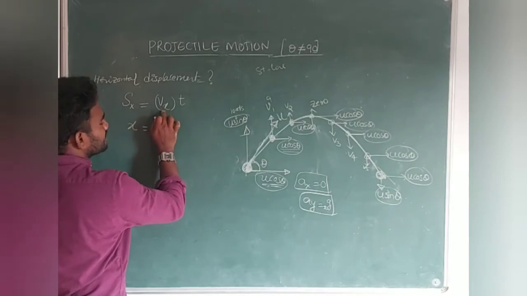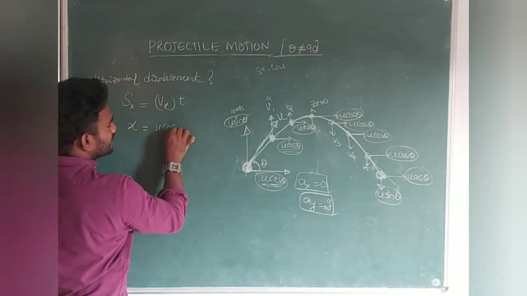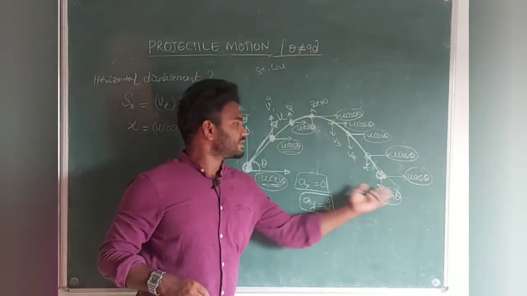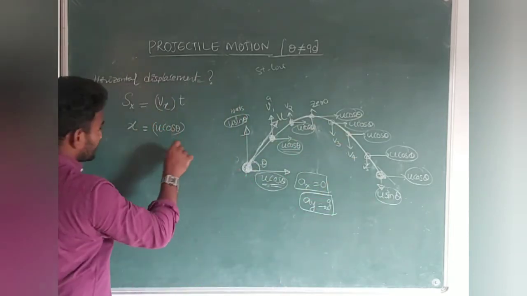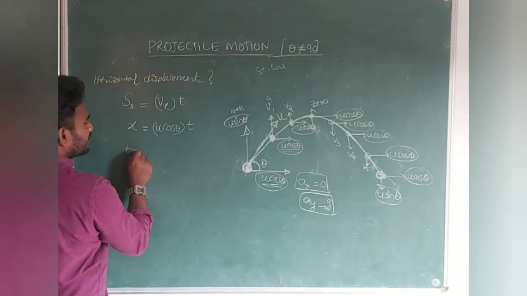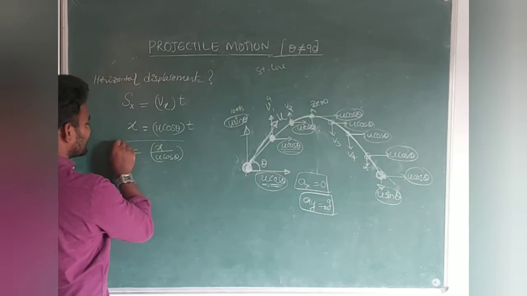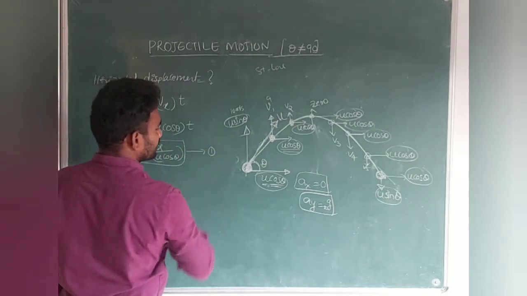Okay, Vx in a sense what? Always constant, that is u cos theta. You can take wherever, the horizontal component is u cos theta, everywhere u cos theta. So x is u cos theta into t. If you want to find the t value, x by u cos theta, you can get. Let us say this is equation number 1.